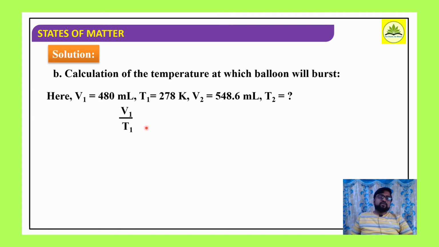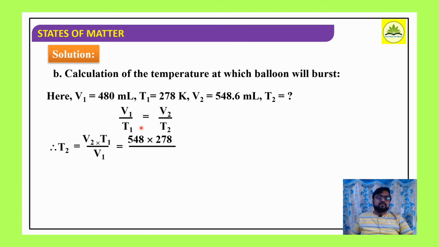So V1 by T1 is equal to V2 by T2. We are solving for T2 here. T2 is equal to V2 T1 divided by V1. So V2 is 548.6, T1 is 278, divided by V1, 480 ml. If you simplify it, how much is it? 317.7 Kelvin. So at this temperature the balloon will burst.